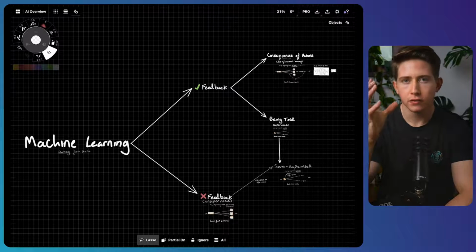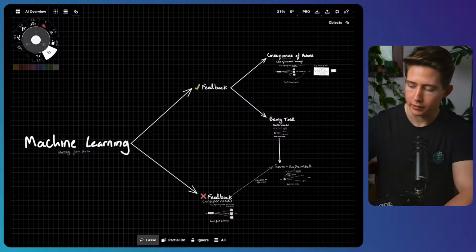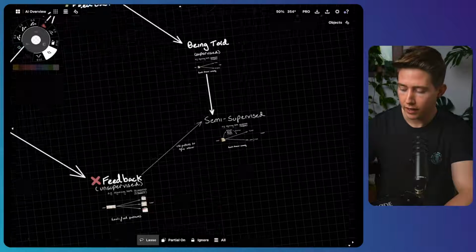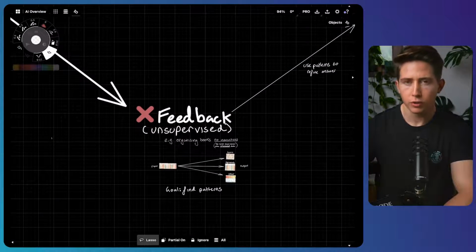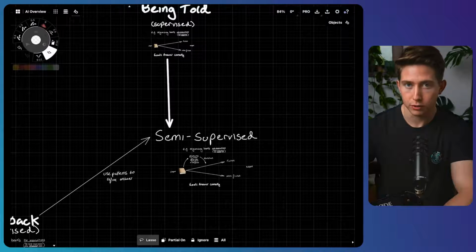Machine learning is the driving force behind artificial intelligence, and it's one of the most important things that you can learn. In this video, I'll go through and explain the three main types of machine learning, that being reinforcement learning, supervised learning, and unsupervised learning. We'll also quickly touch on the fourth type, which is an in-between called semi-supervised learning.